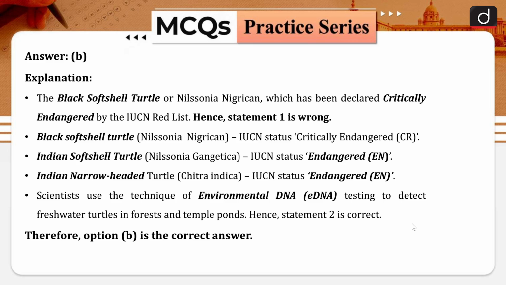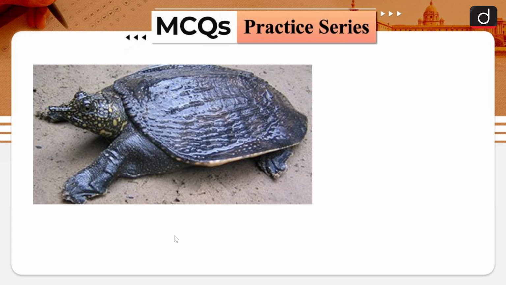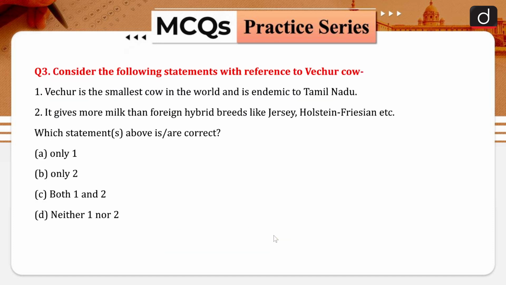Now coming to the black soft-shelled turtle, it has been declared critically endangered but not extinct. When we are talking about IUCN status, the black soft-shelled turtle is critically endangered, the Indian soft-shelled turtle is endangered, and the Indian narrow-headed turtles are also endangered. The technology we already mentioned is environmental DNA testing to detect freshwater turtles in forest and temple ponds. So I hope this is clear. Now we can move further. This is the picture of your black soft-shelled turtle. I hope this is clear. Now question number 3.